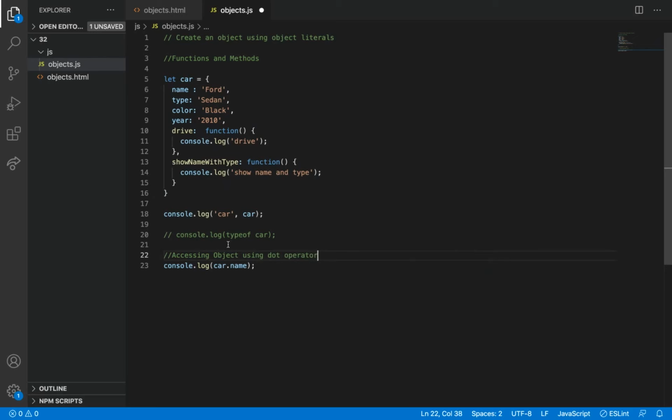What is a dot operator here? Nothing. It is just a dot we are using. So car dot name. We are accessing the name of the car using the dot operator and then the property name.